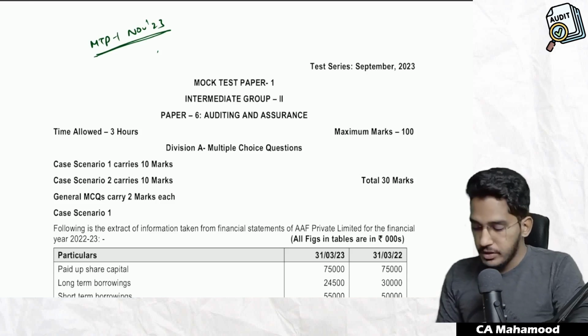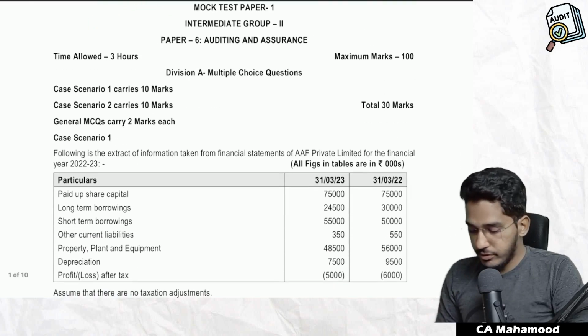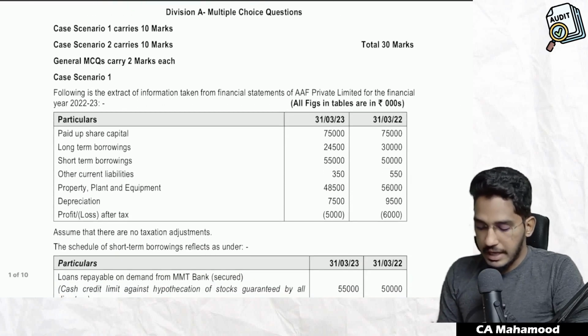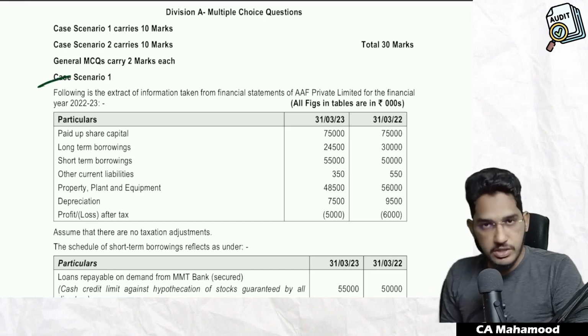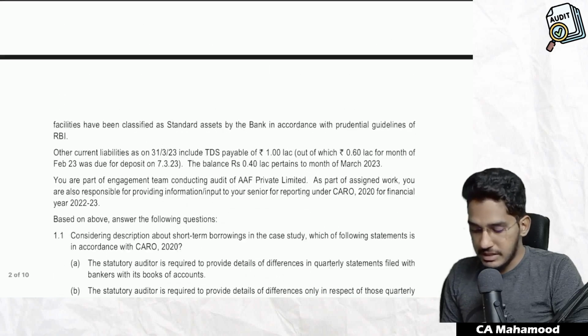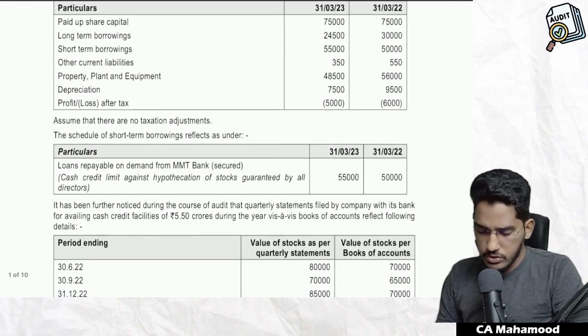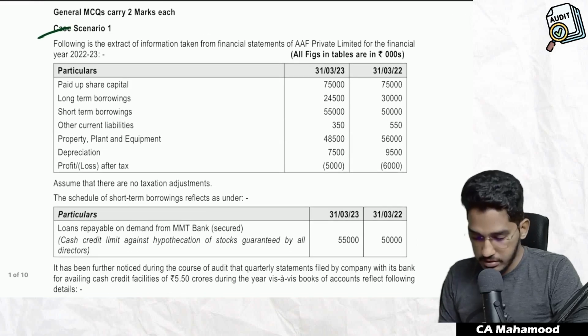So without any further delay, let me directly jump into the MTP question paper now. The first category of questions will be case scenario based MCQs. As we all are aware, two case scenario based questions will be tested in the examination. First we will cover case scenario number 1, and we will get to know the facts of the case.